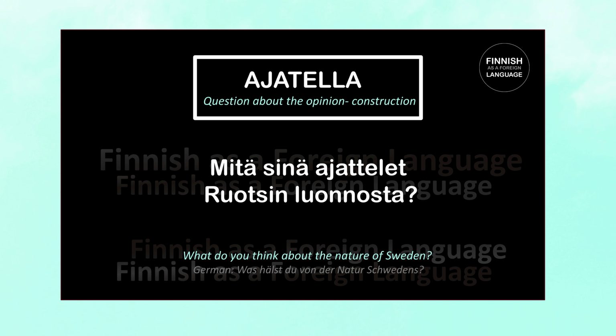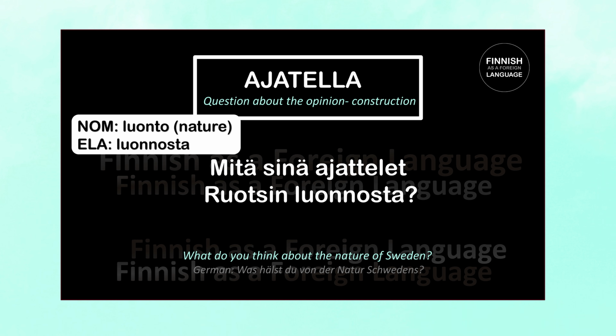Let's go step by step. Mitä means what? It's a question word. Sinä means you. Ajattelet is the second person singular present tense of the verb ajatella. Ruotsin here means of Sweden. It's the genitive case of Ruotsi, which means Sweden. And luonnosta is the elative case of luonto, which means nature. Here we use the elative case because we're asking someone's thoughts about the nature. So let's repeat again. Mitä sinä ajattelet Ruotsin luonnosta? What do you think about Sweden's nature?